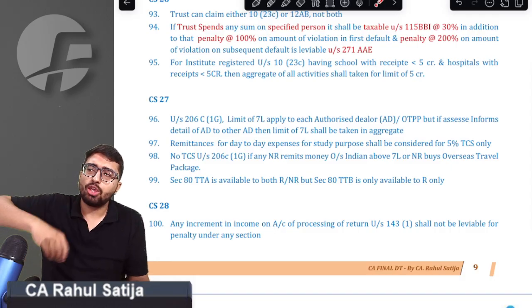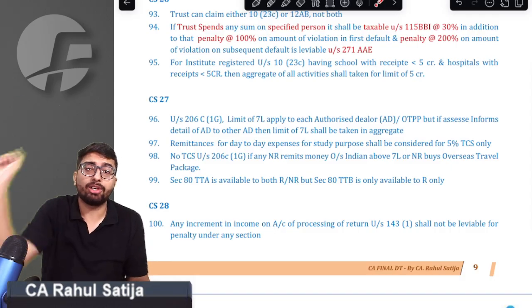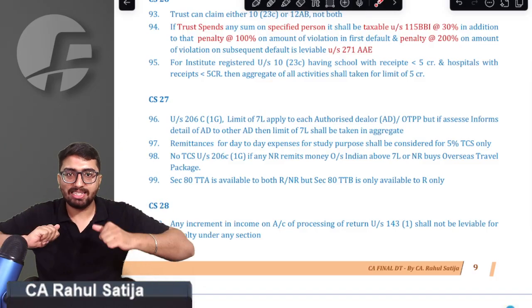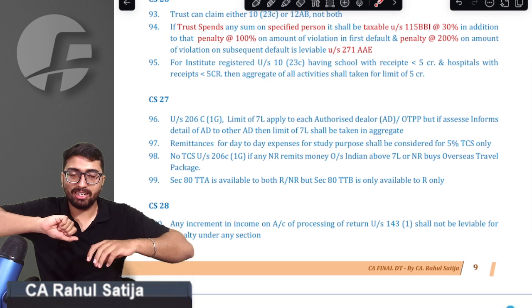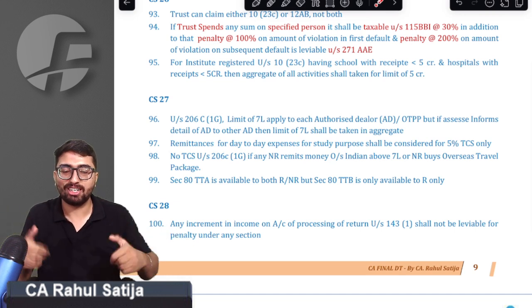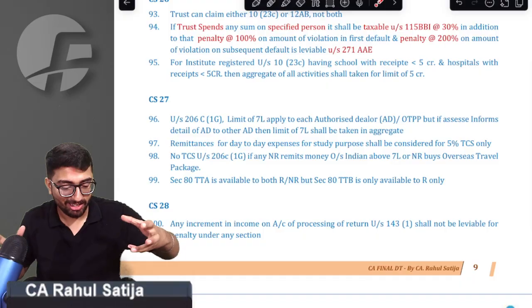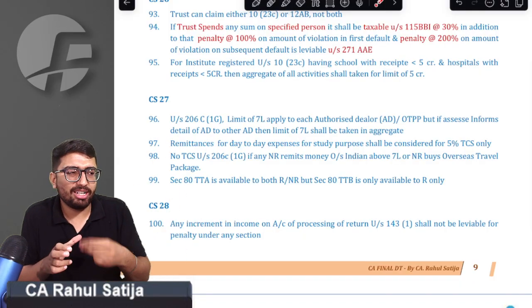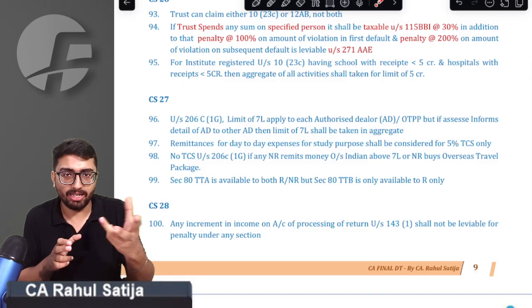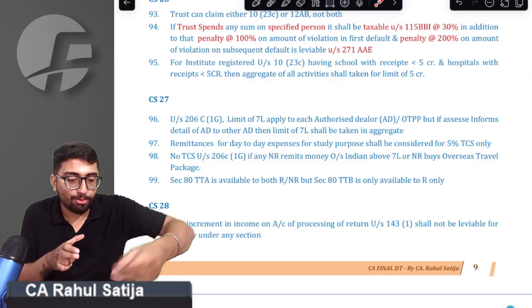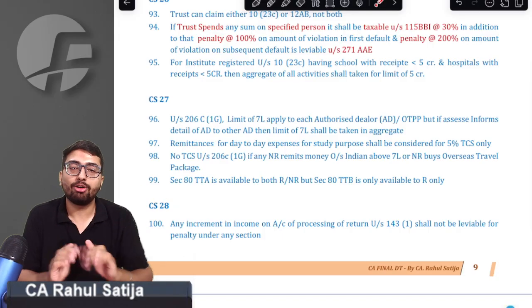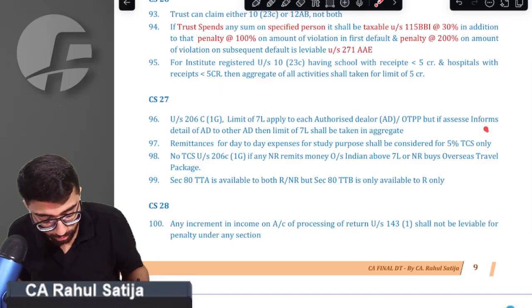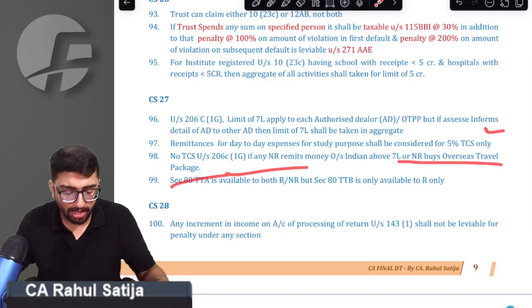Sometimes what happens is, you have to remit money for day-to-day purposes, for educational purposes. Sir, we did not get. So, if your child is studying, and you are remitting for stationery, for books, or for some kind of additional fees, like for example computer fees. Sir, you have to give day-to-day expenses for somebody, and those expenses correspond to educational purposes. So in that case, for such remittances also, 5% TCS would be applicable, not 20%, but 5%.